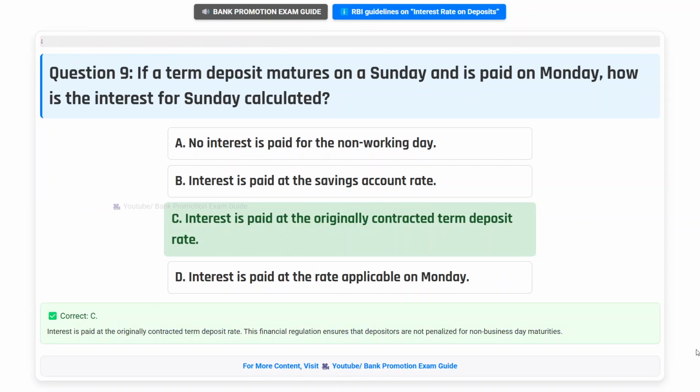Correct answer C. Interest is paid at the originally contracted term deposit rate. This financial regulation ensures that depositors are not penalized for non-business day maturities.